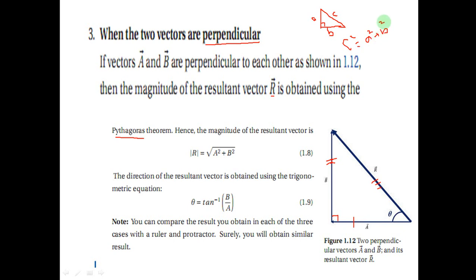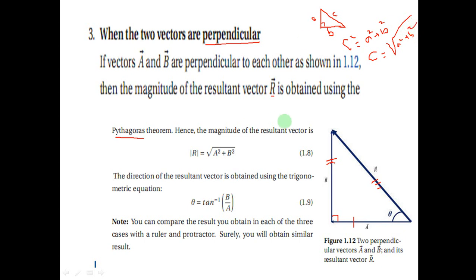So what will be the value of C? The value of C will be under the radical A square plus B square. This is the hypotenuse.